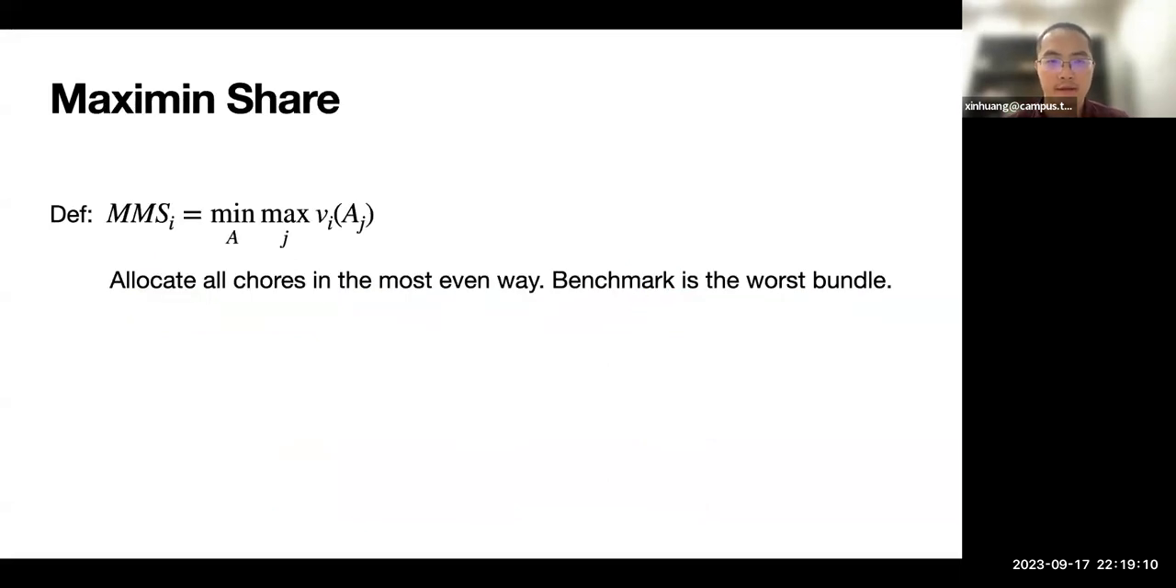The fairness notion we use is maximum share. Maximum share can be considered as an extension of the cut-and-choose protocol. Suppose an agent is a cutter. He tries to allocate all chores in the most even way. Then the worst bundle would be the maximum share of that agent.